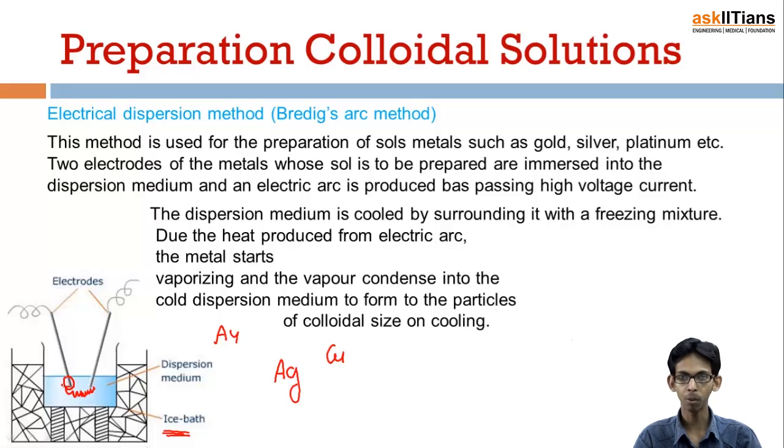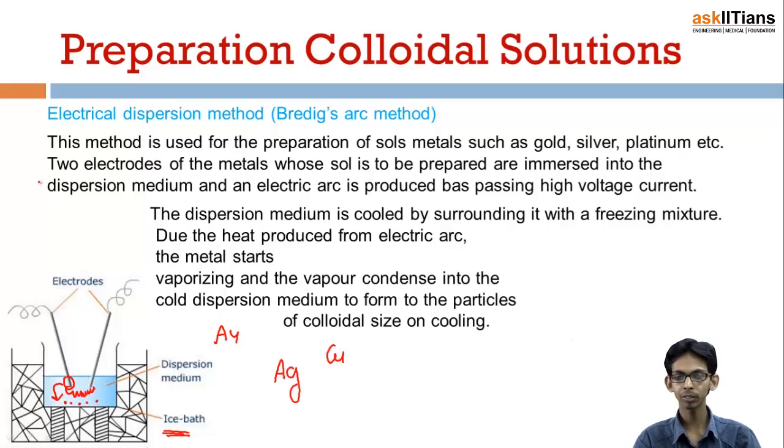The vapors are formed and they go into the dispersion medium. Because the dispersion medium is very cool, because of this ice bath, they condense there into particles of colloidal size, and this is the way the colloidal sol is formed. So this method is used for preparation of sols of metals such as gold, silver, platinum, etc.